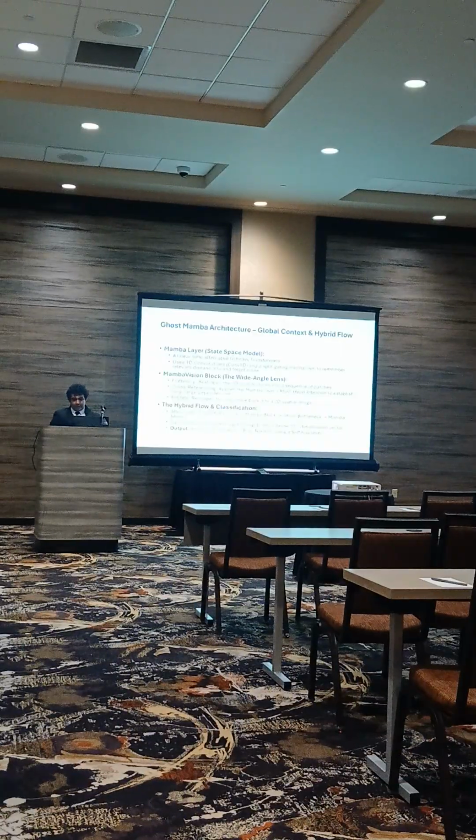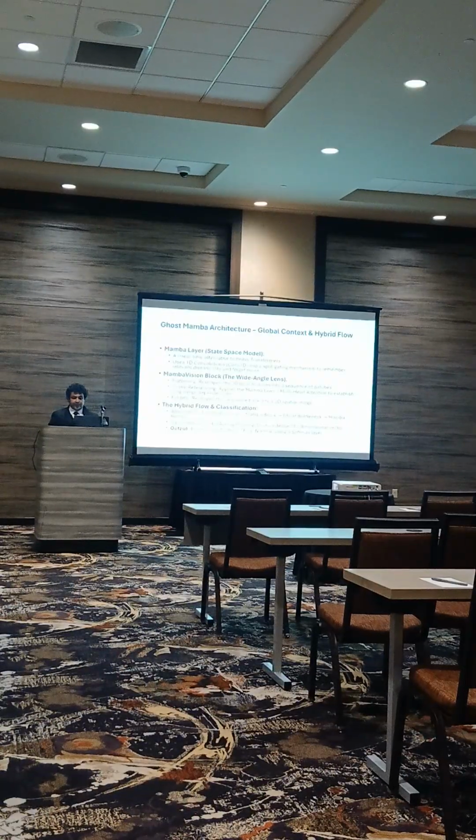While GhostNet looks at the local textures, the Mamba Vision block provides the big picture. In our code, the Mamba Vision block takes the 2D feature map and flattens it into a one-dimensional sequence, converting it into a sequence of patches. It passes the sequence through the Mamba layer, the state space model, using one-dimensional convolution combined with multi-head attention. This allows every patch of the lung to communicate with every other patch, making it incredibly easy for the AI to spot lung asymmetry. Finally, in our build, we alternate these blocks. We extract local details, look at the global context, extract deeper local details, and look globally again. The whole thing is fed into a 512 dense node layer with a 40% dropout to prevent overfitting.